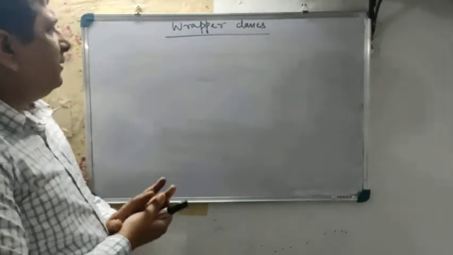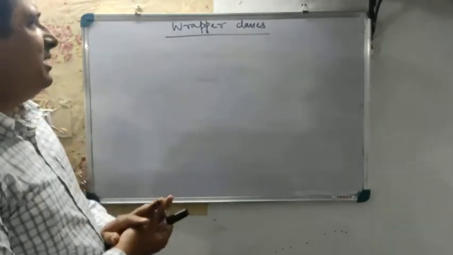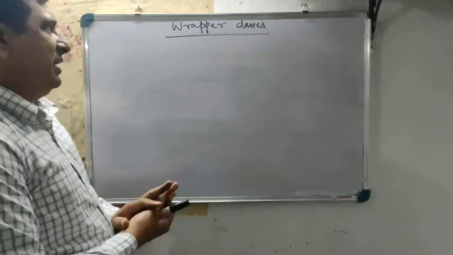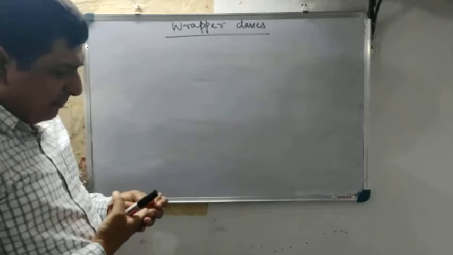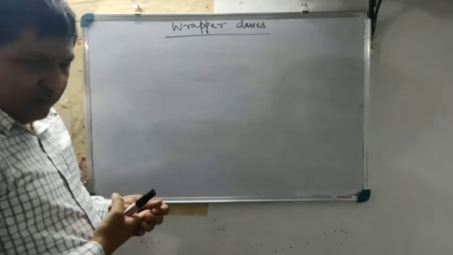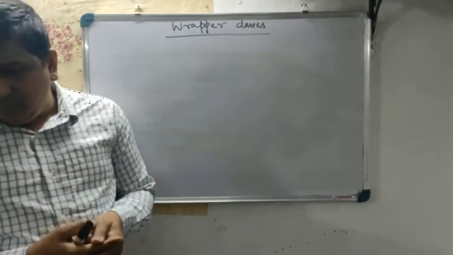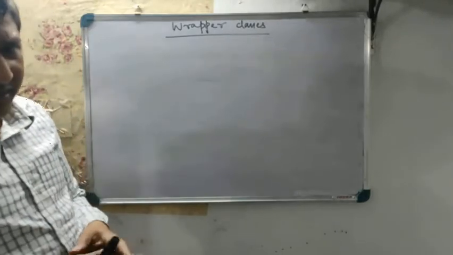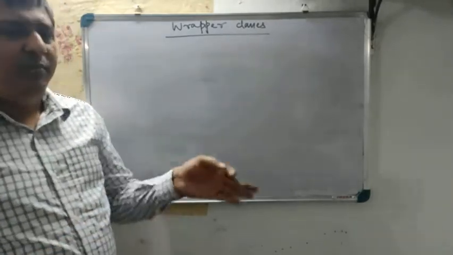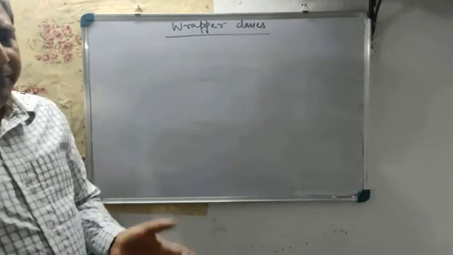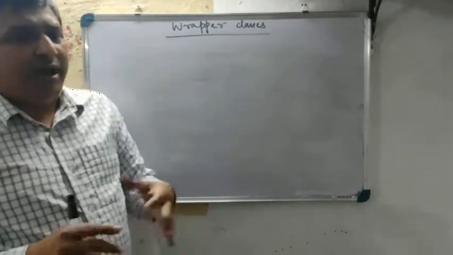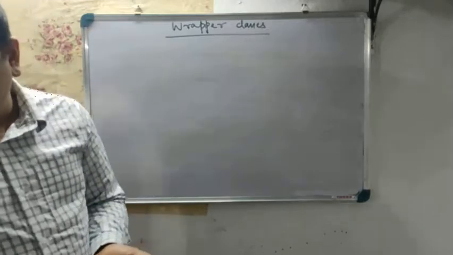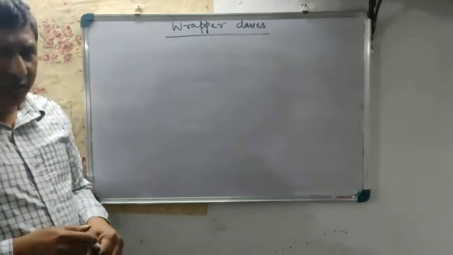So wrapper classes, as the name suggests. What is basically a wrapper? By wrapper we mean when we put something inside a box, and at the top we wrap it up with something, then we can say that the top of that would be a wrapper. Yes or no?